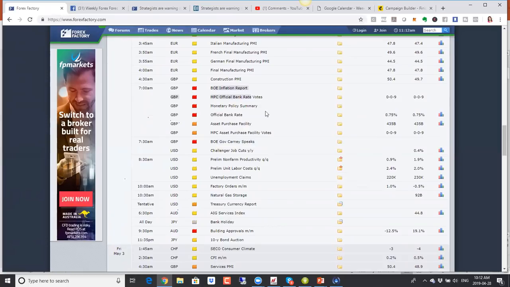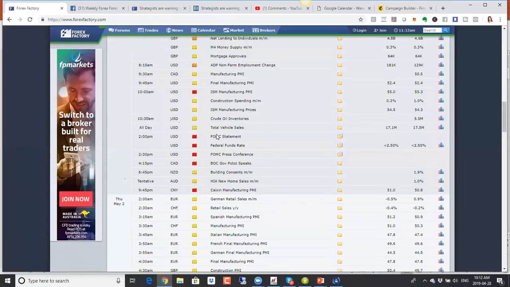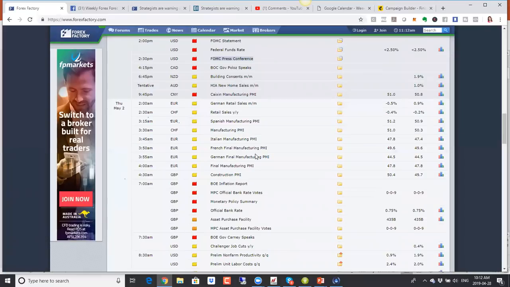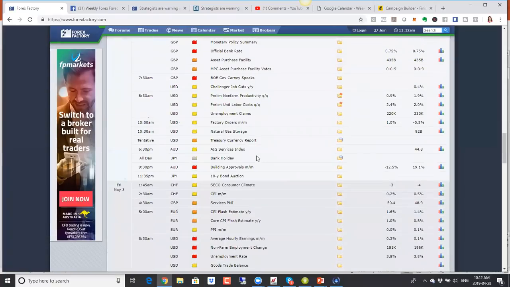Usually we see a reaction when this first comes out, and then right after, we tend to see a reaction when the press conference happens. So there tend to be two reactions when we have a press conference right after. Same thing with the FOMC as well. Expect an initial reaction when the statement comes out, and another one during the press conference, because one, they will have comments. Secondly, reporters ask questions, and based on how those questions are answered, we can see a reaction.